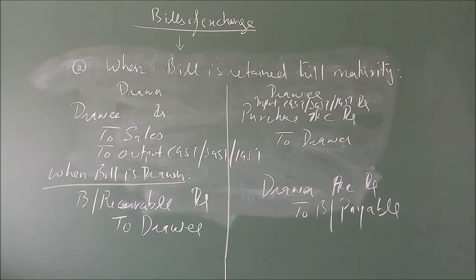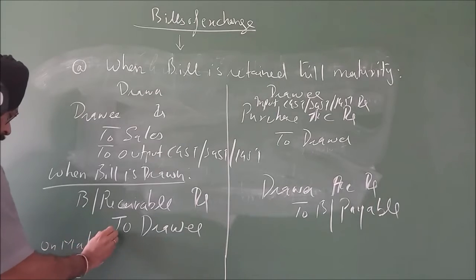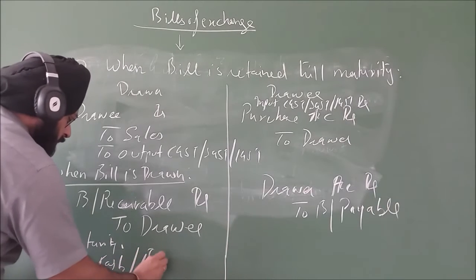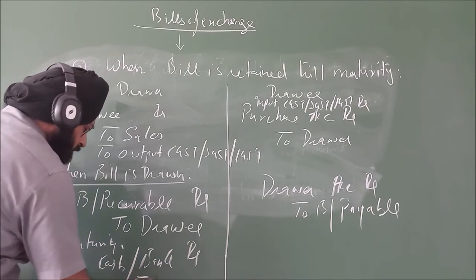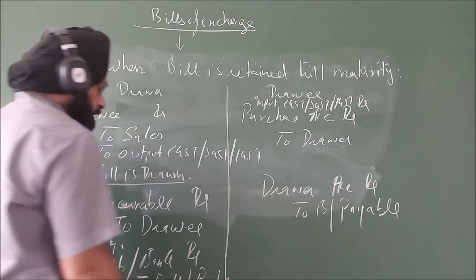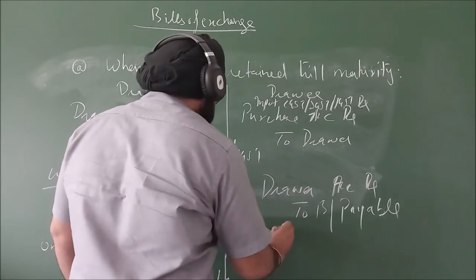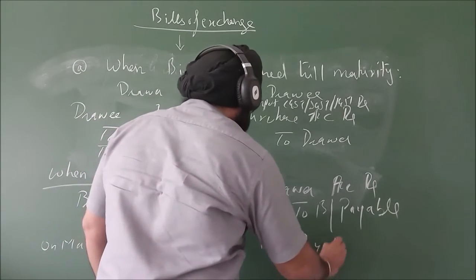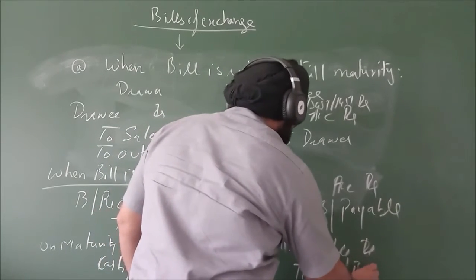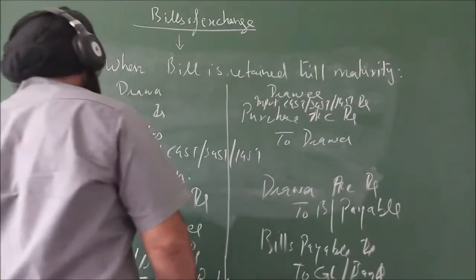When the amount is received, on maturity, the entry will be cash or bank debit to bills receivable, and here you will pass the entry bills payable debit to cash. वो लिखते हैं कैश और बैंक.